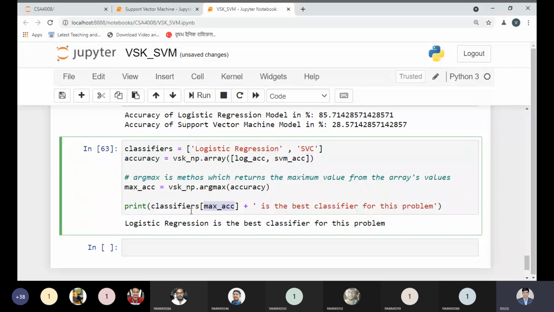The classifier variable just contains logistic regression or SVM.